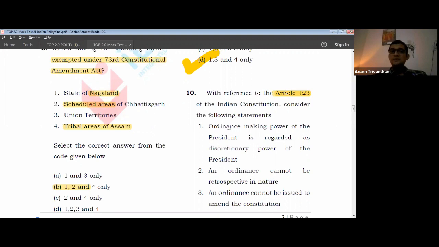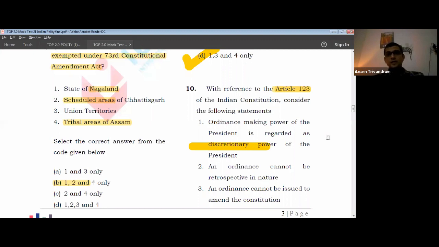Ordinance making power of the president is regarded as the discretionary power of the president. Do you think the president has vast discretionary powers? First of all, the discretionary power of the president is highly narrowed down, and ordinance is one of the important powers, which means that he will never exercise discretion in it. The president's satisfaction is important, not discretion. And what is the president's satisfaction? It is the satisfaction of the council of ministers. So in this case, he does not exercise his discretionary power at all. So that is about the first statement.